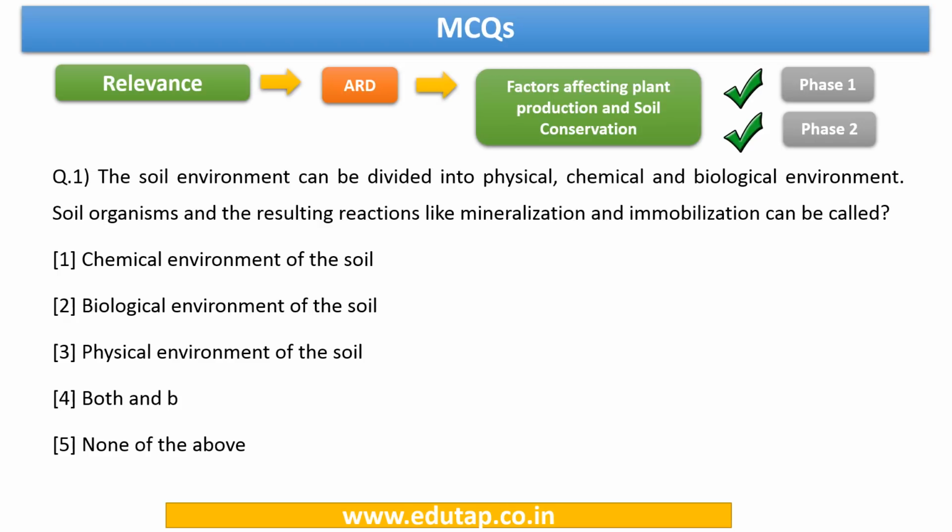First, let us see the question. The question number 1 says, the soil environment can be divided into physical, chemical and biological environment. Soil organisms and the resulting reactions, that is mineralization and immobilization, can be called as what? So yesterday also we had a detailed discussion regarding these 3 types of environment of soil. So the answer to this question is biological environment.